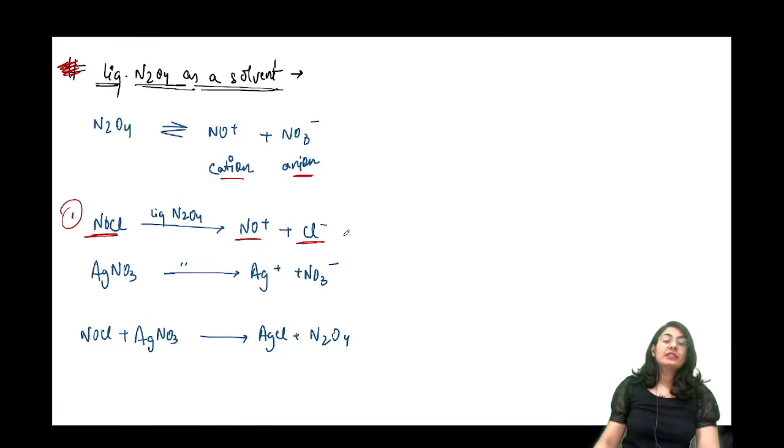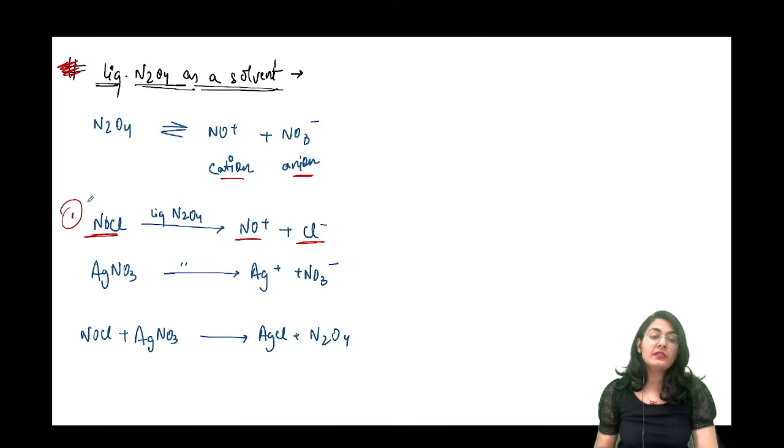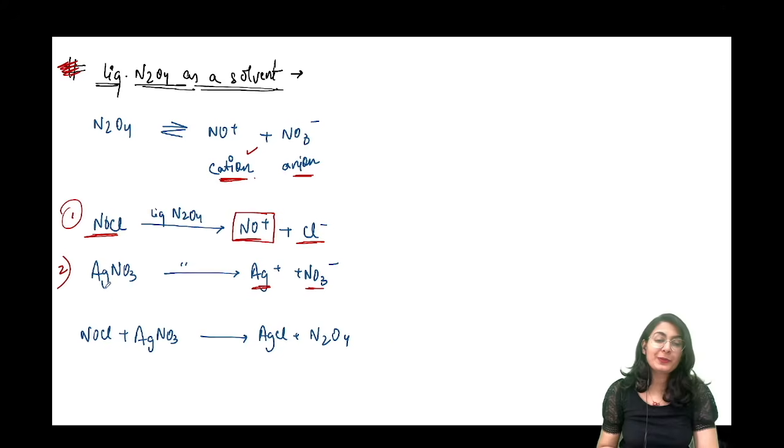Alright. Now how is it behaving? It is behaving as an acid क्योंकि उसने solvent के presence में NO positive बना दिया, that is the cation. Okay. Similarly, silver nitrate is also going to behave as something, Ag plus and NO3 minus. This is going to behave as a base.